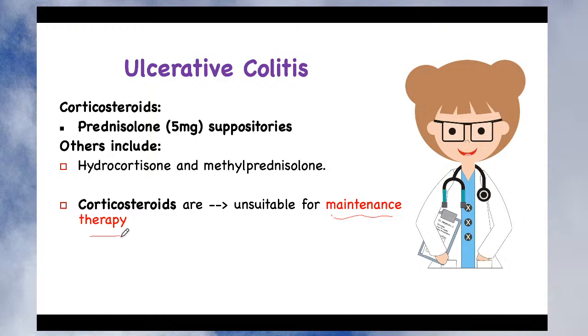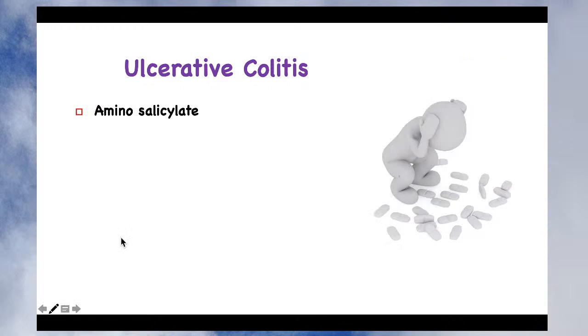So to avoid that, corticosteroids are not suitable, especially for maintenance therapy. So up to 2 weeks or 4 weeks, and that too in the form of local application, because you can see here, you are giving prednisolone or budesonide through enema and suppository. When given through enema and suppository, its absorption into the blood circulation is very little, so you are exposing the least amount of drug to the different parts and systems of the body. But although this is less, remember that it is not suitable for maintenance therapy of ulcerative colitis. So this is all about the corticosteroids.